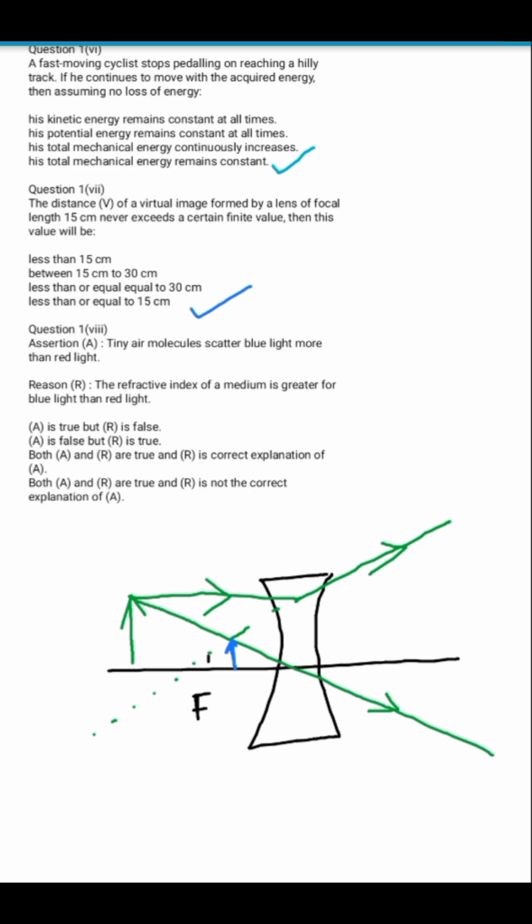Now the reason has been said that the refractive index of a medium is greater for blue light than red light. Yes, this is also true. The refractive index will be more for blue light as compared to red light. But does that explain the assertion? No. The reason for the assertion would be the small wavelength of blue light. So we can say that both the assertion and the reason are correct statements, but the reason is not able to explain the assertion properly. So the correct option will be option number D. Both assertion and reason are true, and R is not the correct explanation of assertion. Let's move on to the next question.